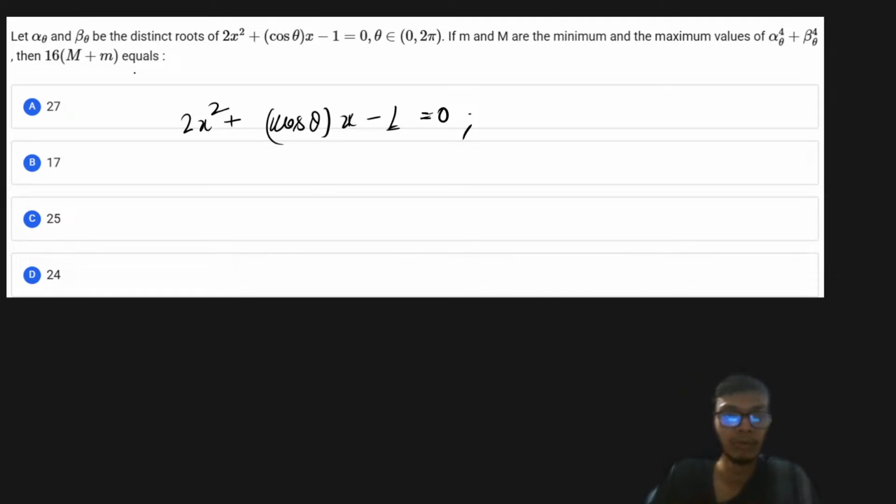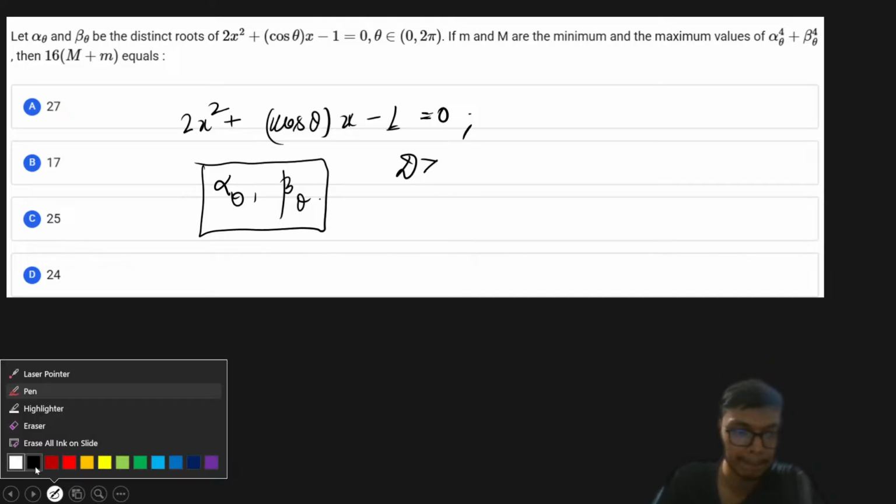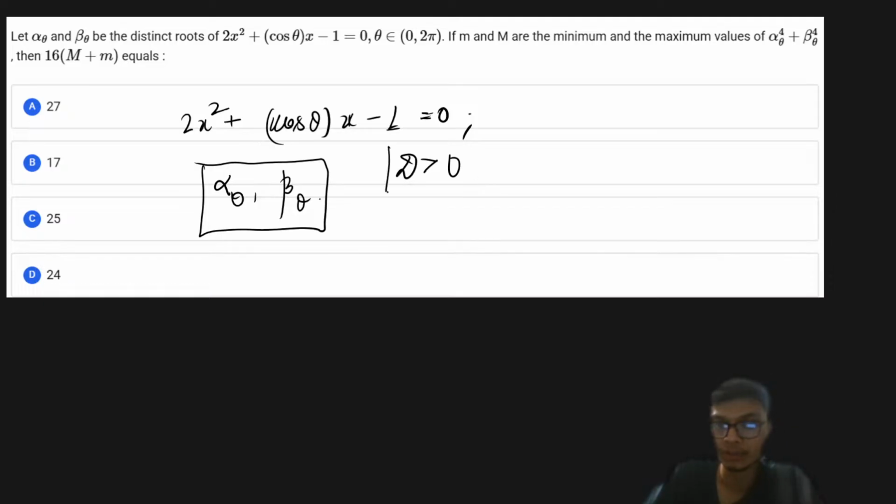So from here, we'll see that now it is said that alpha theta and beta theta are the two distinct roots. Now, if it is saying they are distinct roots, then it must be the condition that your discriminant is greater than 0. Because if discriminant is greater than 0, then only I'm going to have distinct roots, right? So discriminant should be greater than 0, right? For having distinct roots.